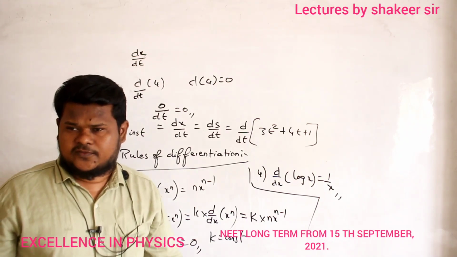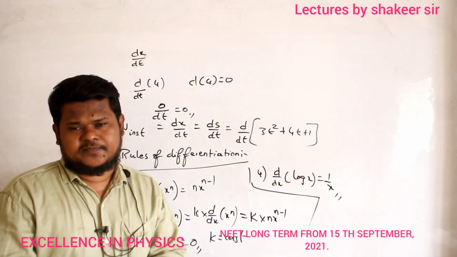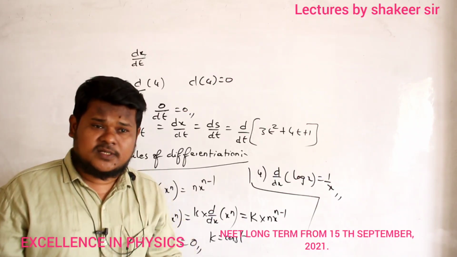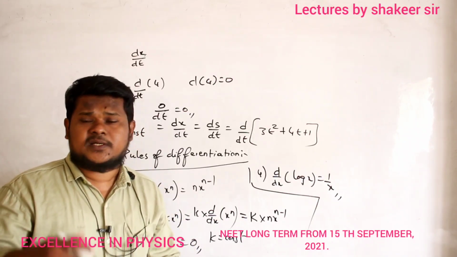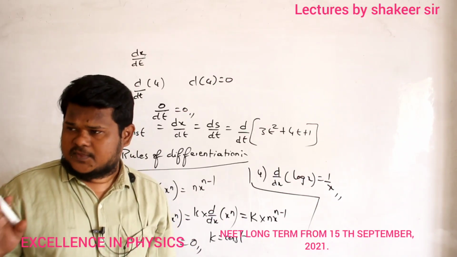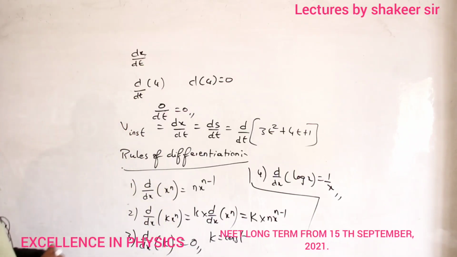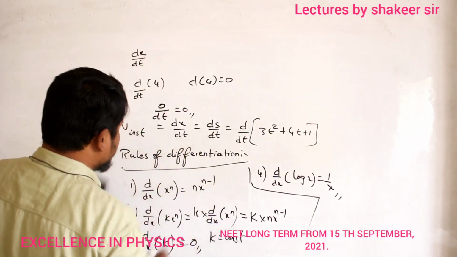No? 4 is a constant. So differentiation of a constant will become how much? 0, because a constant never changes. Understood? That's it. Okay. Now you do this differentiation according to these rules which I have written.